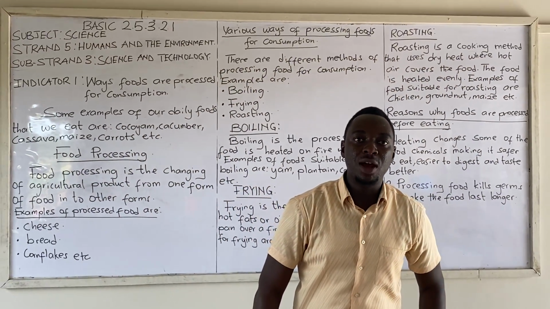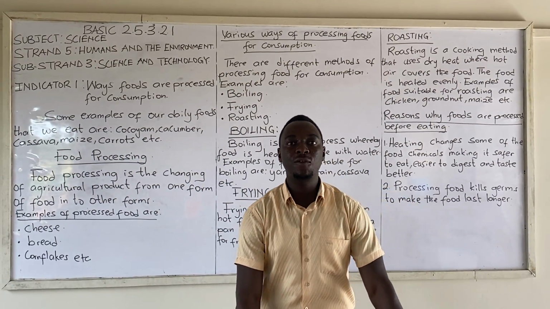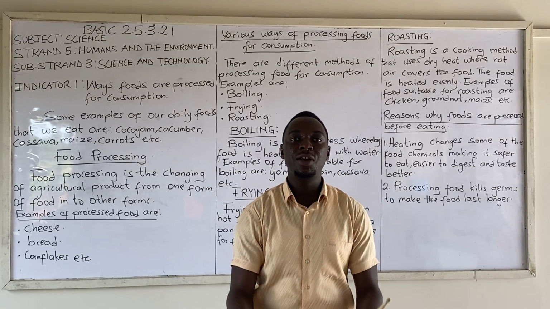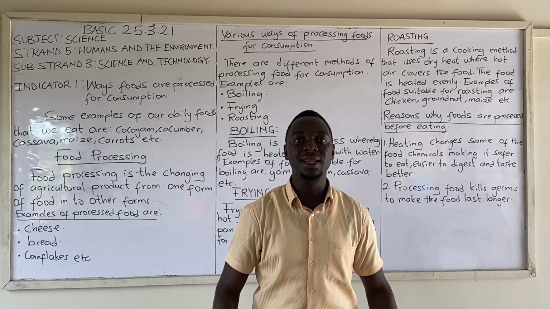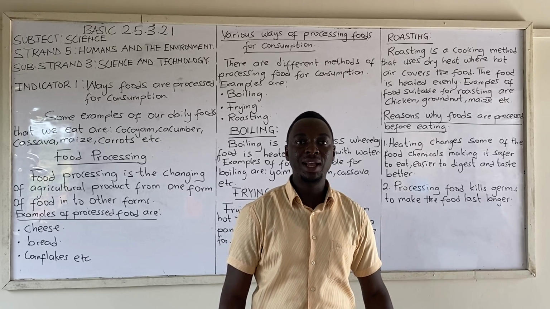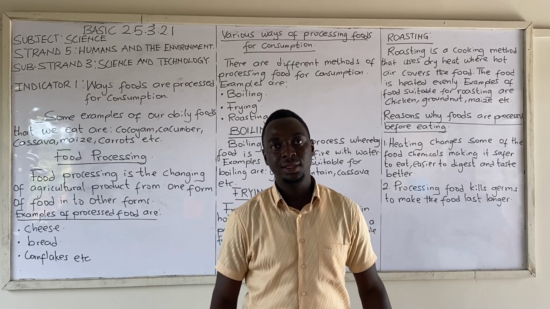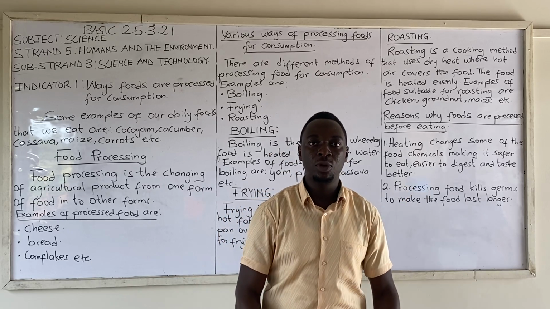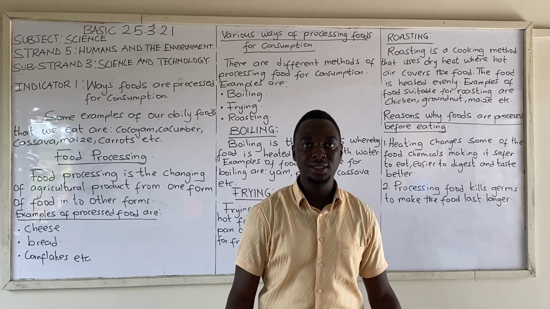Most of the time, when our parents want to keep the leftover soup for the next day, after serving, the remaining one is being heated again to make it last till the next day. So the germs that were introduced into the soup will be killed by the heat so that the soup can last longer.